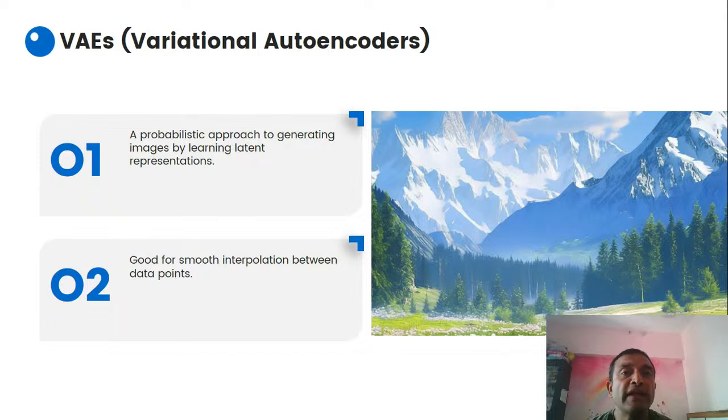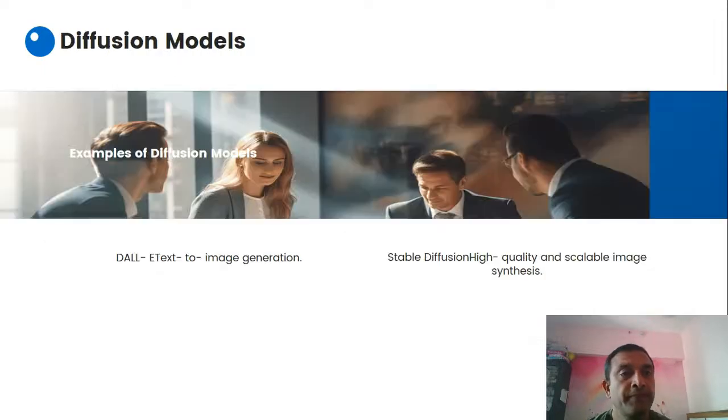Now, variational autoencoders, right? A probabilistic approach to generating images by learning a latent representation. You can specify different latents, and based on that, the image can be generated. It is good for smooth interpolation between data points, right? So these are the models used for interpolation and for learning latent representations.